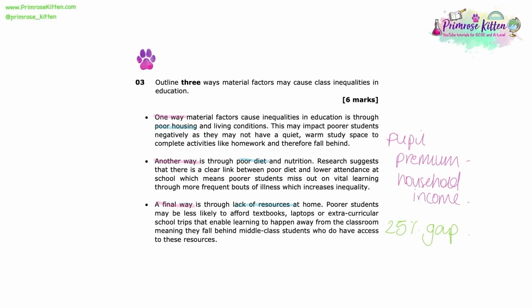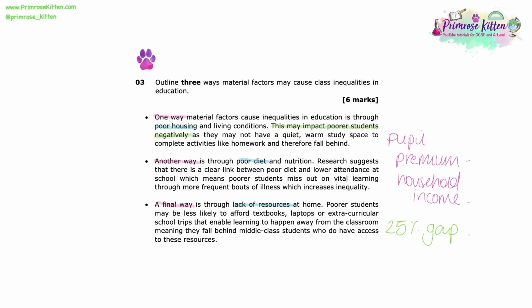I think it's also worth pointing out within this answer that within each of the bullet points we very clearly state why this is going to disadvantage the working class or why this is going to prove an advantage for the middle class. So in that first bullet point, we mention this may impact poorer students negatively. So we are showing the examiner that we are making that link between the poor housing and poorer students being worse off.